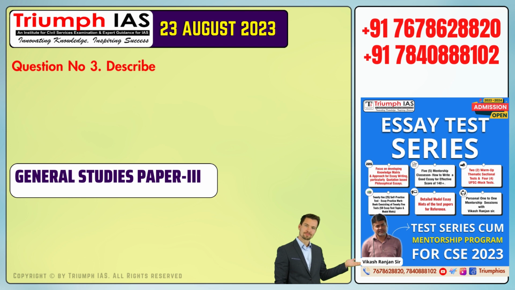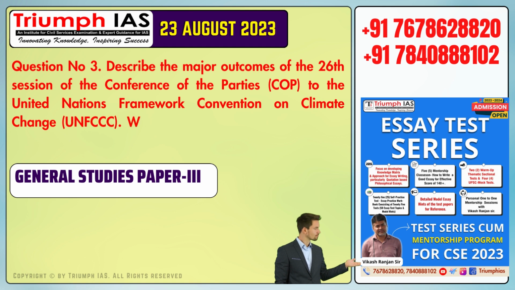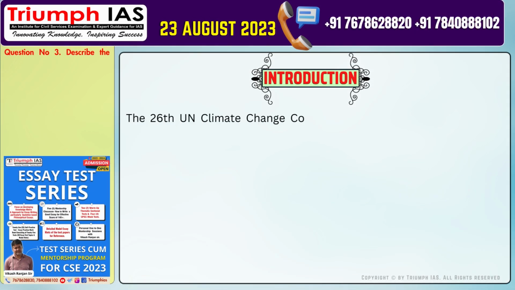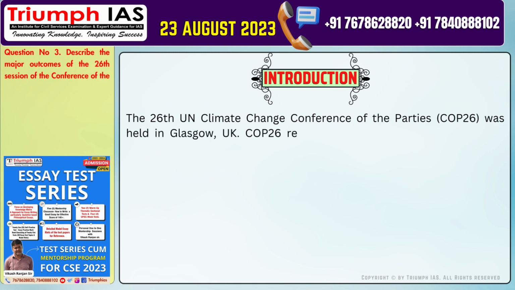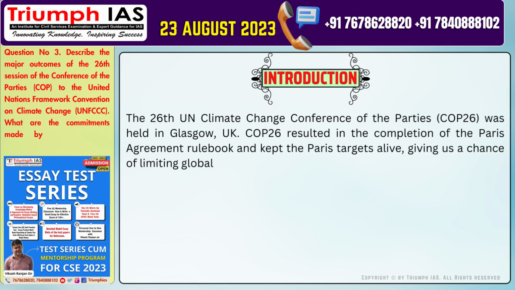Question number 3. Describe the major outcomes of the 26th session of the Conference of the Parties, COP, to the United Nations Framework Convention on Climate Change, UNFCCC. What are the commitments made by India in this conference? Let's start with the introduction of the answer. The 26th UN Climate Change Conference of the Parties, COP26, was held in Glasgow, UK. COP26 resulted in the completion of the Paris Agreement rulebook and kept the Paris targets alive, giving us a chance of limiting global warming to 1.5 degrees Celsius.